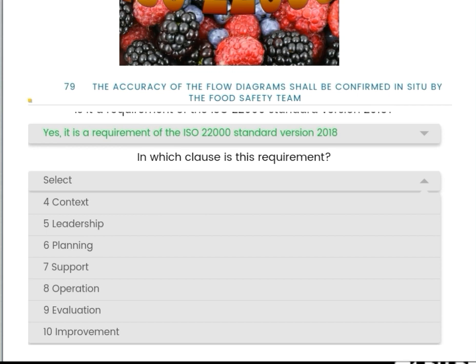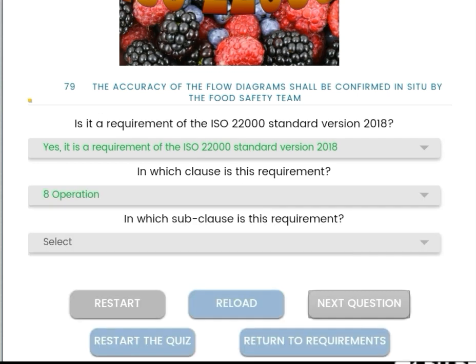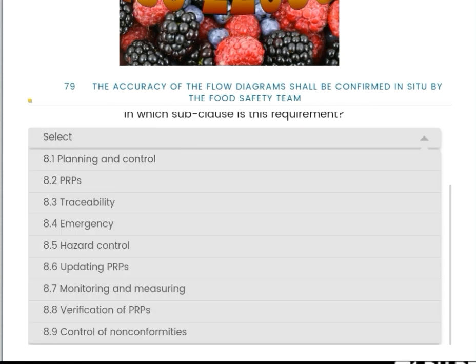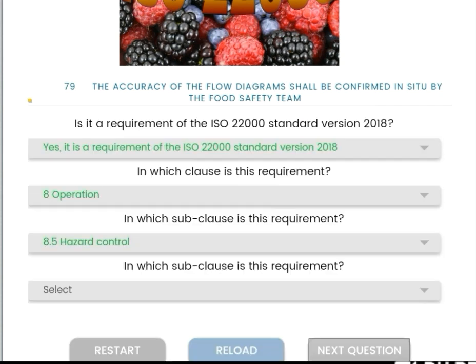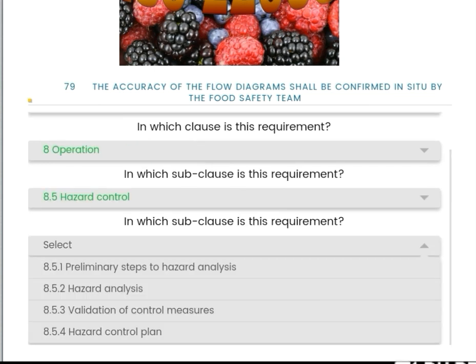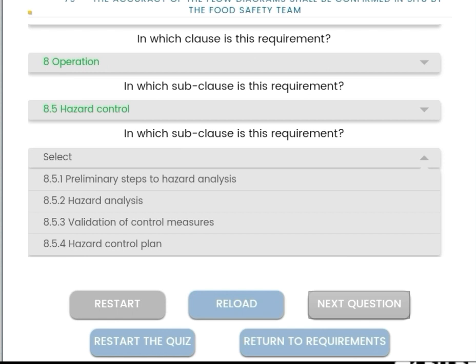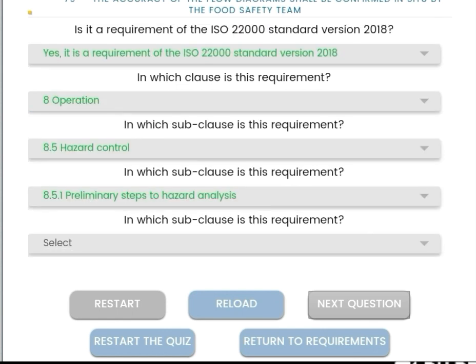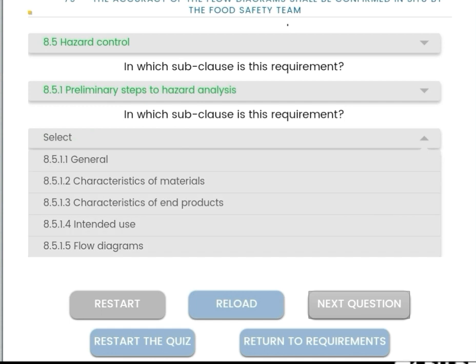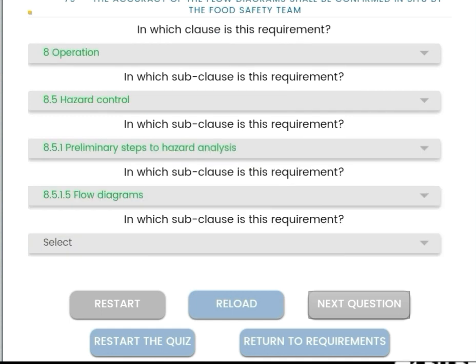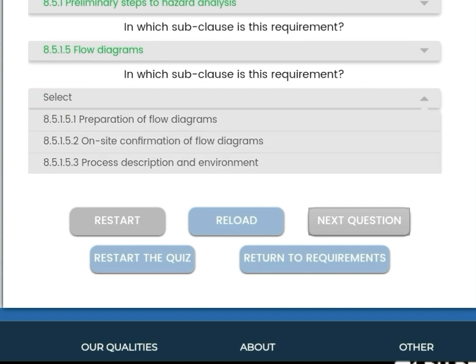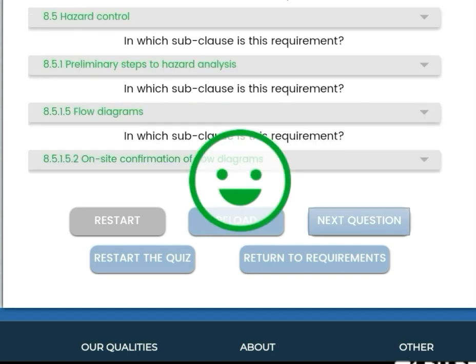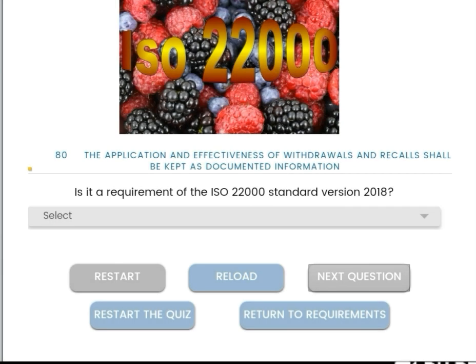Accuracy of flow diagrams is important, and it is coming under 8 operations, clause number 8, and the subclass is 8.5 hazard control and the subclass is 8.5.1 preliminary steps to hazard analysis, and the subclass is 8.5.1.5 flow diagrams, and the subclass is 8.5.1.5.2 on-site confirmation.